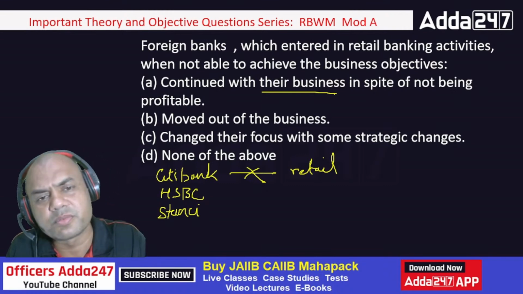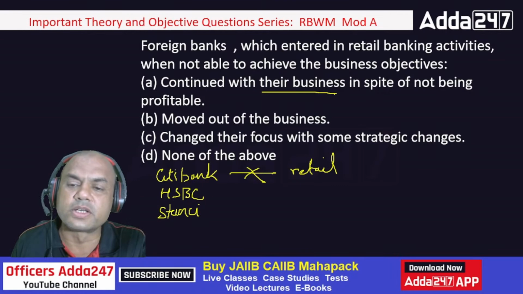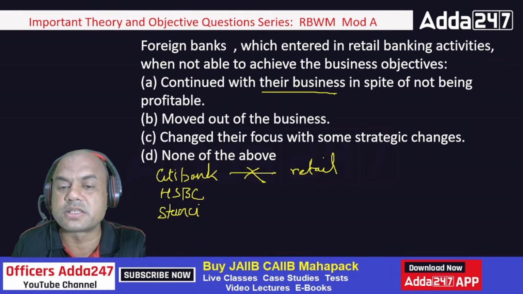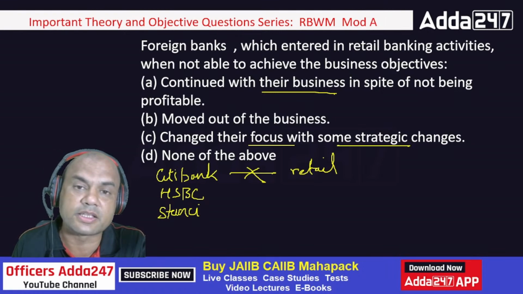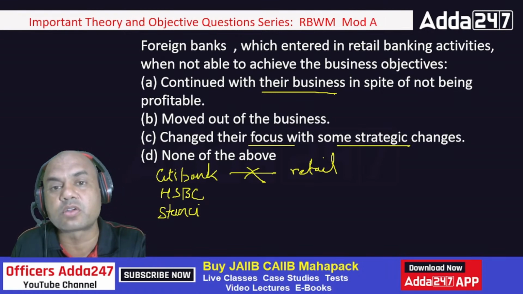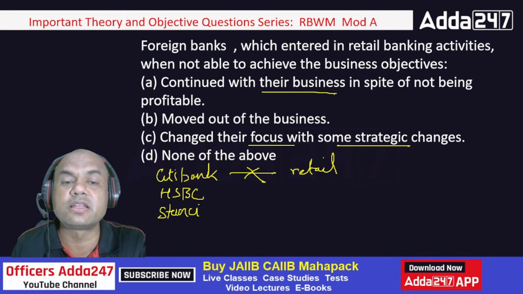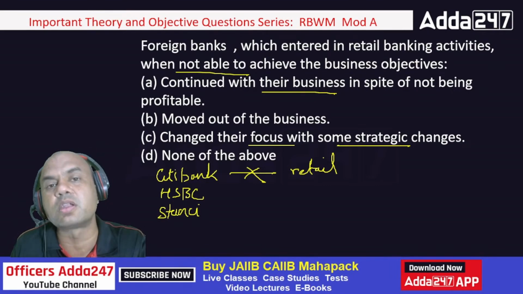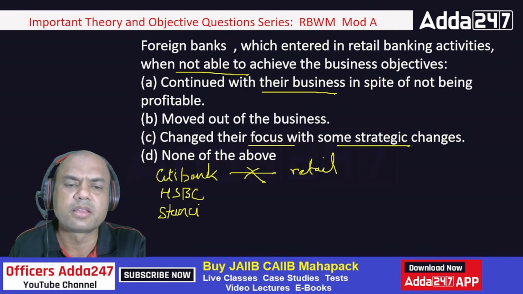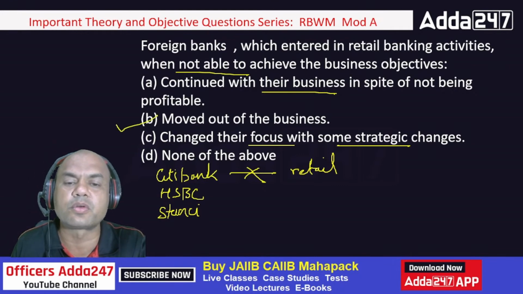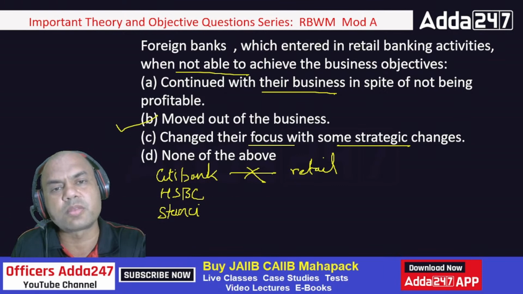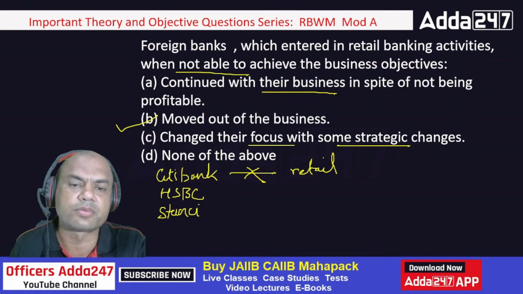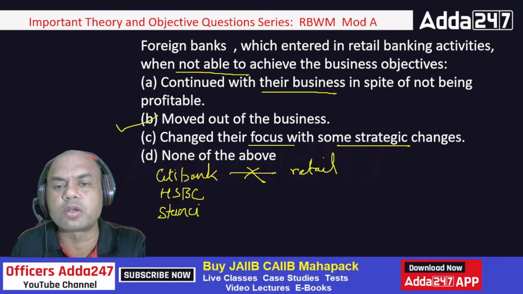So what did they do? See here, firstly they'll try this, make some changes, change the focus with some strategic changes. Firstly they'll try this, but even if it does not work, they were not able to achieve. So the last option is this, moved out of business. Foreign banks are very clear in their objective. They know if it's not business, if it's not profit, move out. Okay.